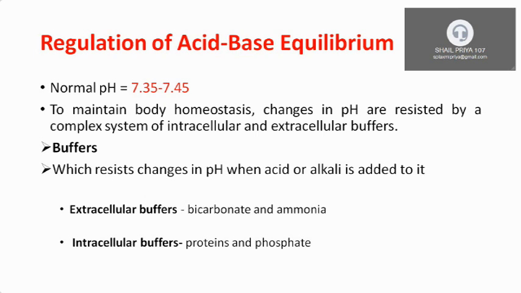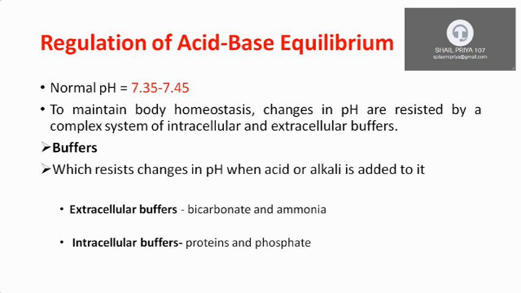To maintain body homeostasis of pH, changes in pH are registered by a complex system of intracellular and extracellular buffers. Buffers are substances or chemicals which register changes in pH when acid or alkali is added to them.